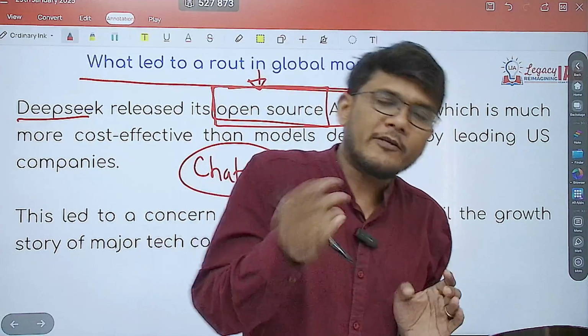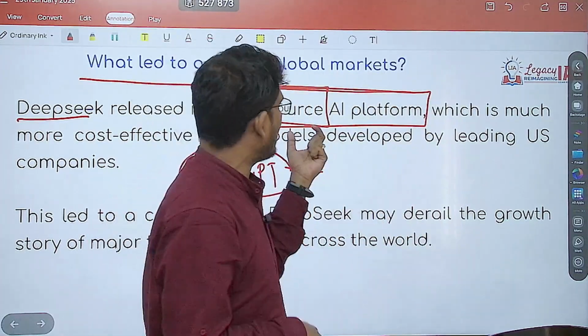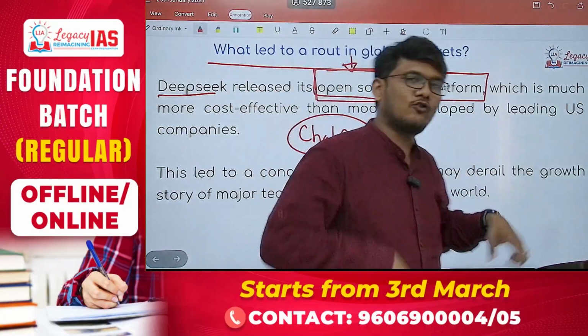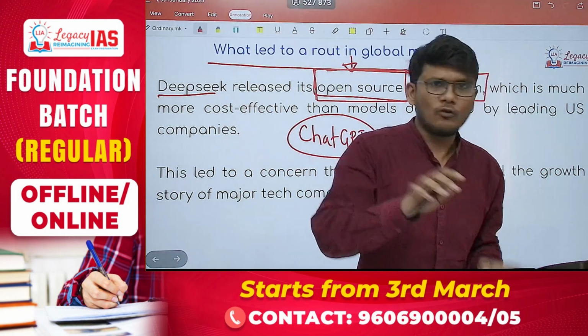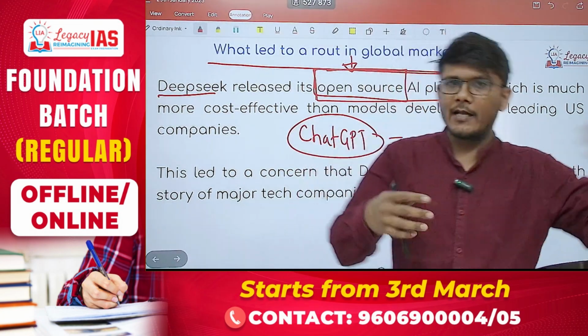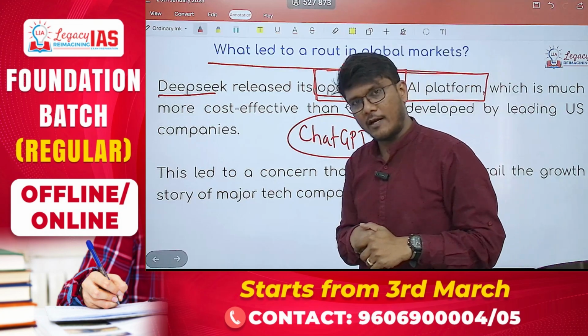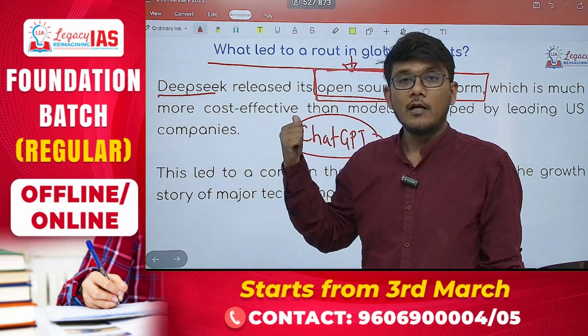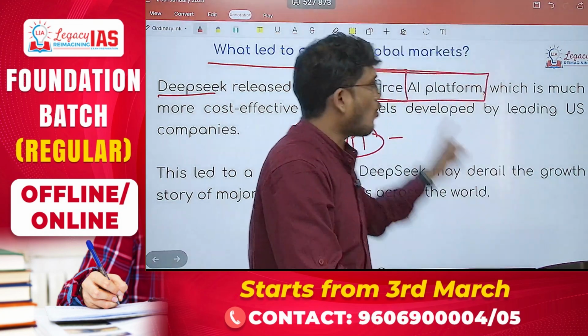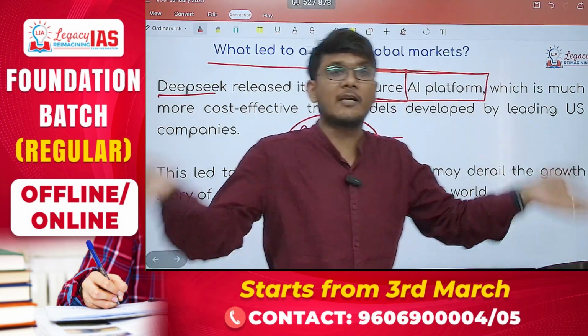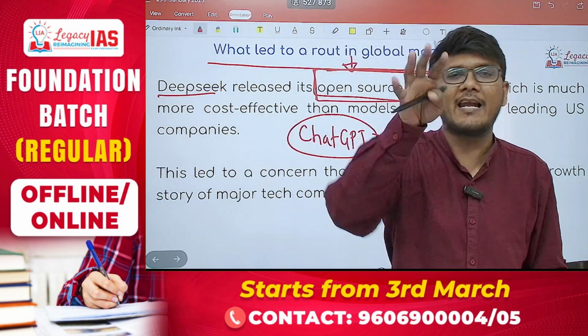So the work which ChatGPT was doing, DeepSeek's open source AI is doing the same thing. And so that's not a problem, right? There are other artificial intelligence platforms as well. So then what is the issue here? The issue is this does it more efficiently. It is more cost efficient. The creation of it requires very, very less amount.